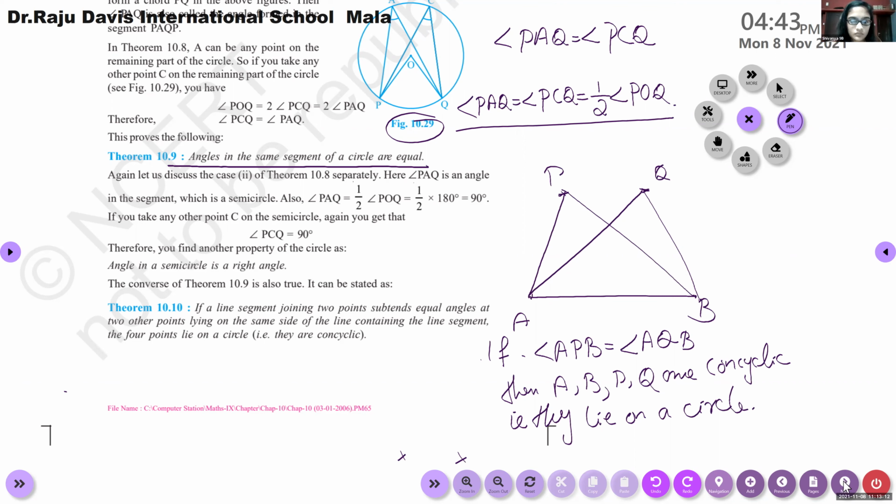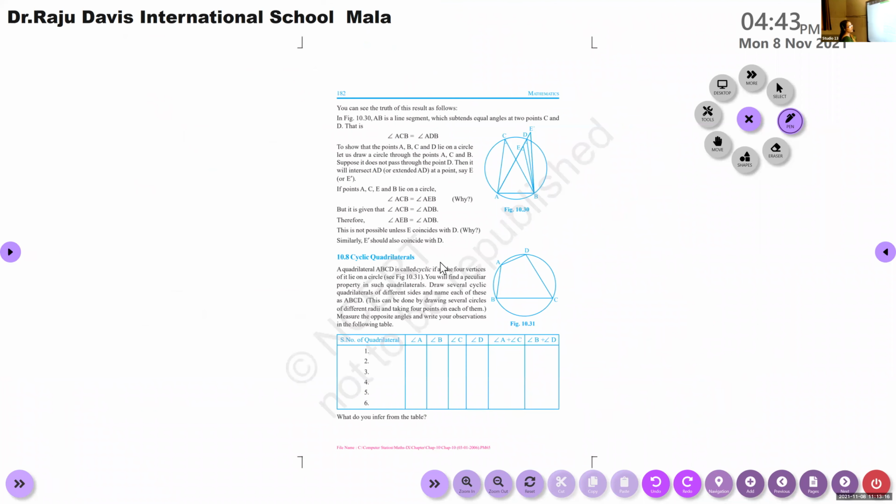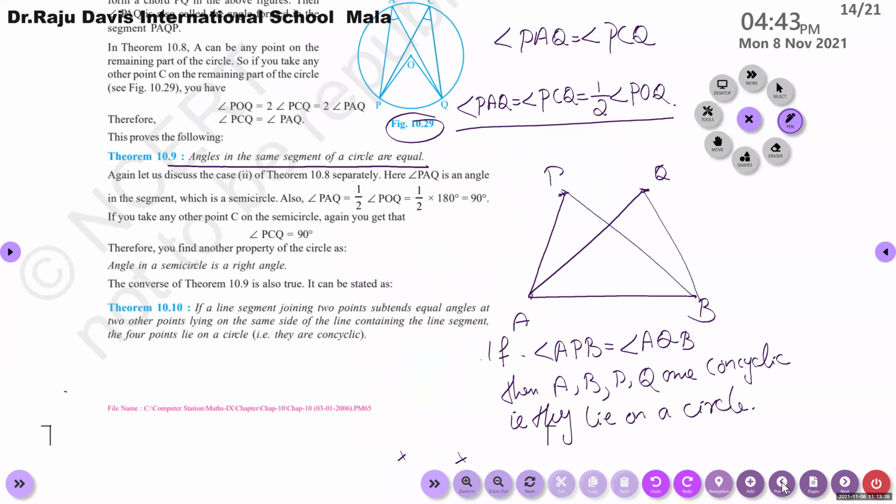Next heading is cyclic quadrilaterals. Can you show the last slide? Alan, tomorrow is not a holiday. No need to come to school, but it is not a holiday, Alan.